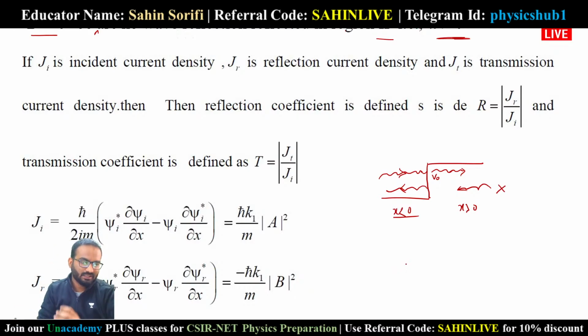Now let's talk about the current density. Let's say the current density in region 1 is Ji.